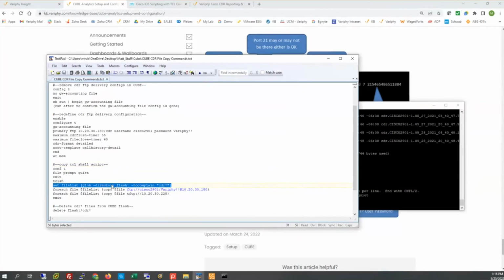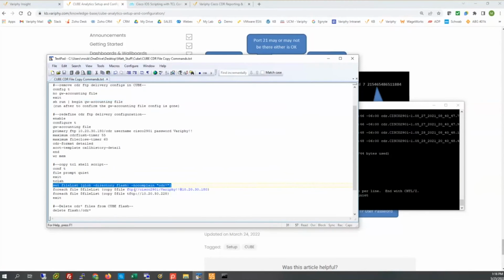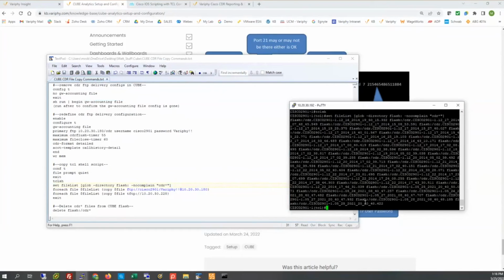So what we're doing, because I can't key off of just CDR star out of Flash, I have to set a file list. So with TCL, we're going to set a file list in Flash directory, no complaints on CDR star. All right, we will set the list there. Those are all of my files here that begin with CDR star, if you will, in Flash.